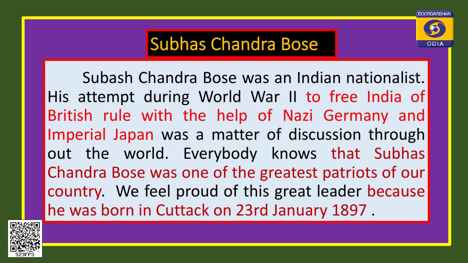In sentence number 1, Subhash Chandra Bose was an Indian nationalist. The verb was is only a single verb and the single verb is itself a finite verb. So, to free India here, free is a verb and to free is a non-finite form in the form of to plus infinitive, and this is also a clause. So, that is why the second sentence is also a complex sentence, but you will know a lot about it later, right, but not in this class, right.